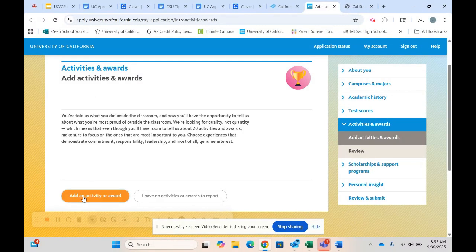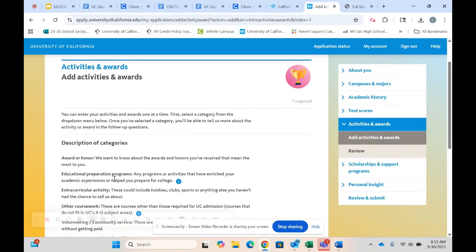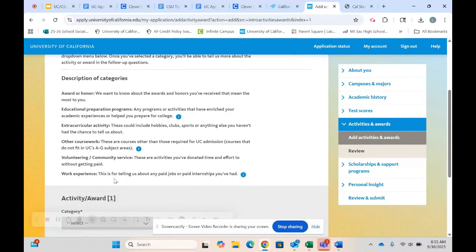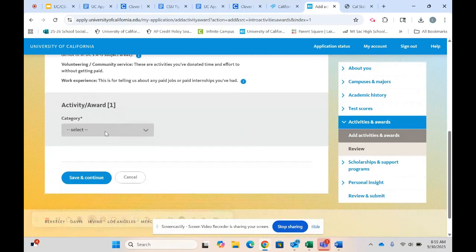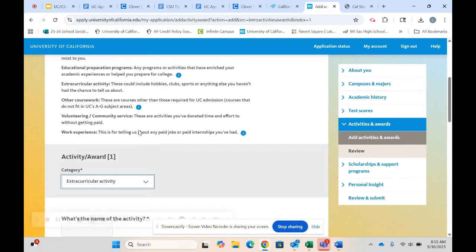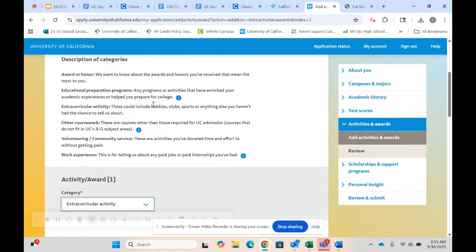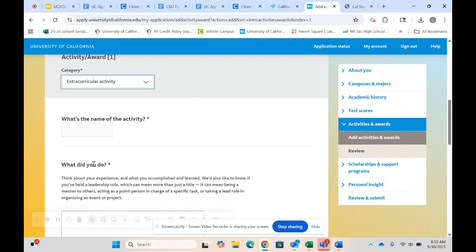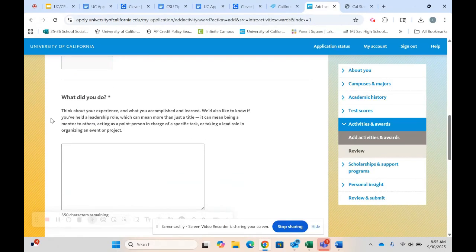So you would simply click add an activity or an award. It is going to give you a description of all of those things and where they would fall under. So let's say I played an extracurricular activity, which it tells me extracurricular activities are like clubs, sports, or anything else. So let's say I was on the girls water polo team. I would put Lakeside High School girls water polo team, and then I would share everything about my experience on the water polo team. Please remember that an admissions officer does not know you, so you can't assume they know what a water polo player does.